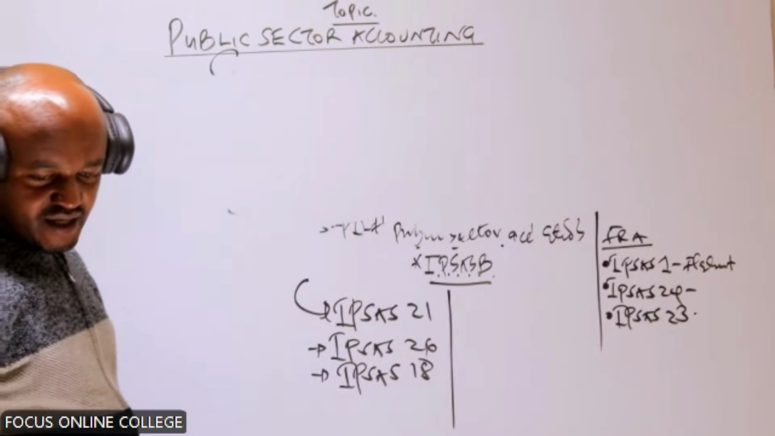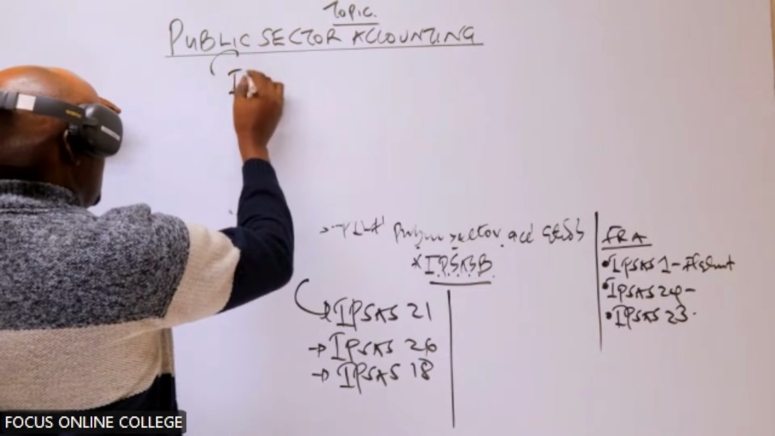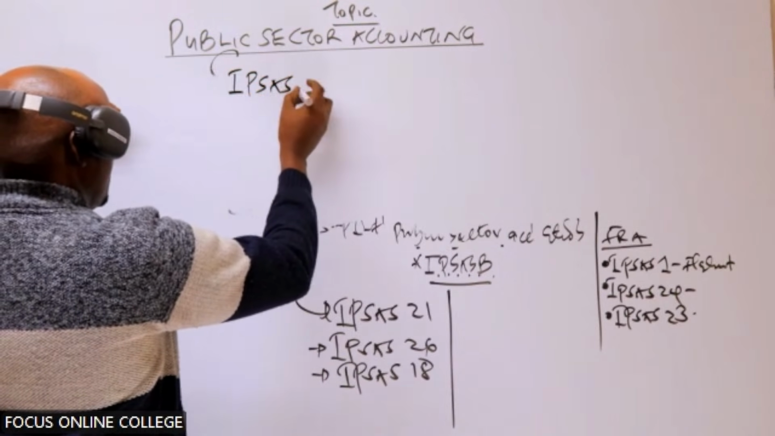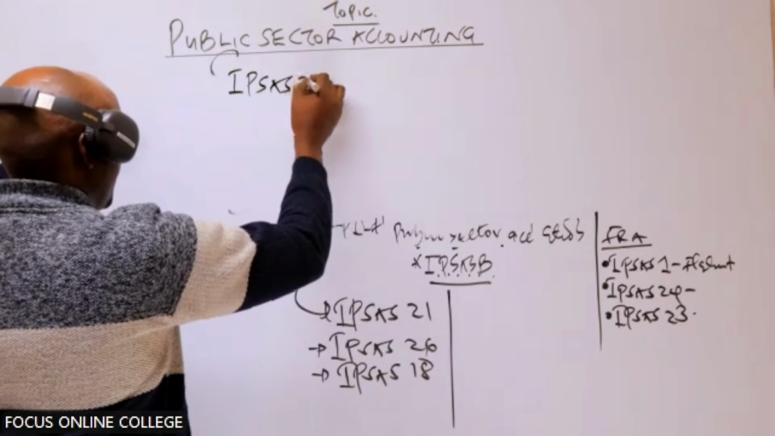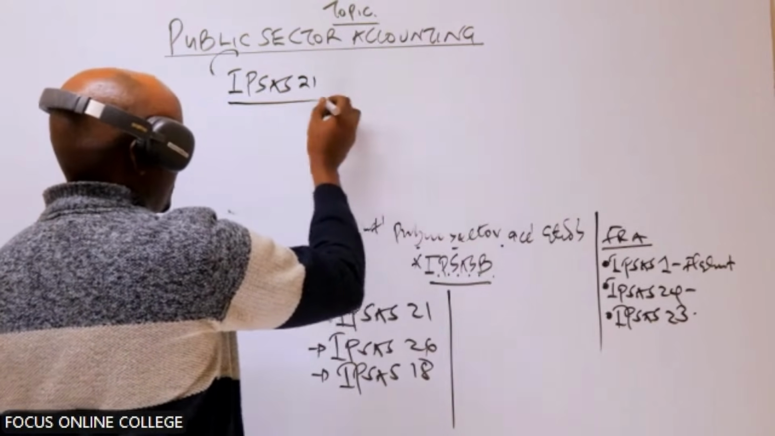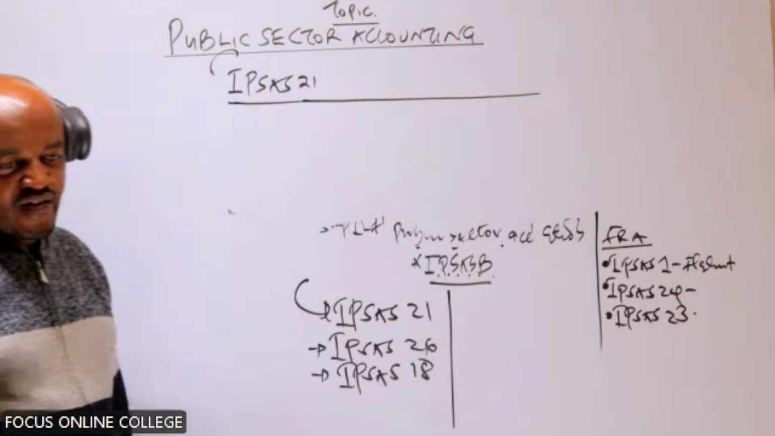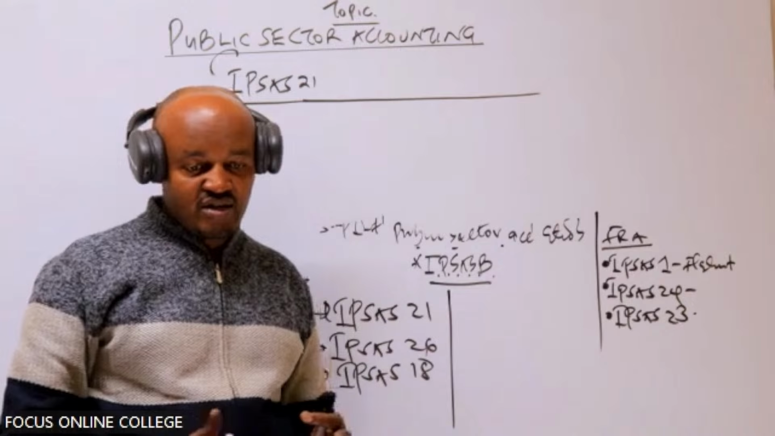Remember, we have said IPSAS in full is International Public Sector Accounting Standard. Basically, what that means is that if you work in a public sector entity, you are an accountant in a central government, you are an accountant in a county government, you apply these standards.